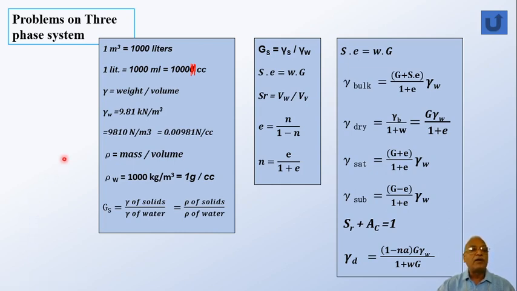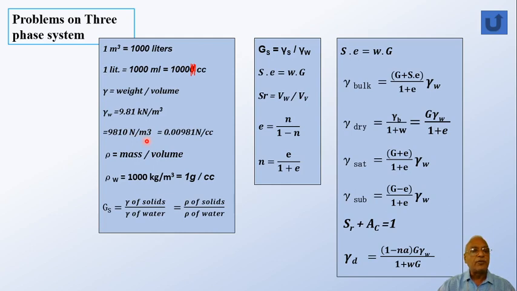Then gamma, the unit weight or specific weight, is weight per unit volume. Because of that, you know that whenever we want to calculate weight, we'll be calculating it as gamma multiplied by volume. And unit weight of water is equal to 9.81 kilonewton per meter cube. It can be put as 9810 Newton per meter cube, or Newton per cc.